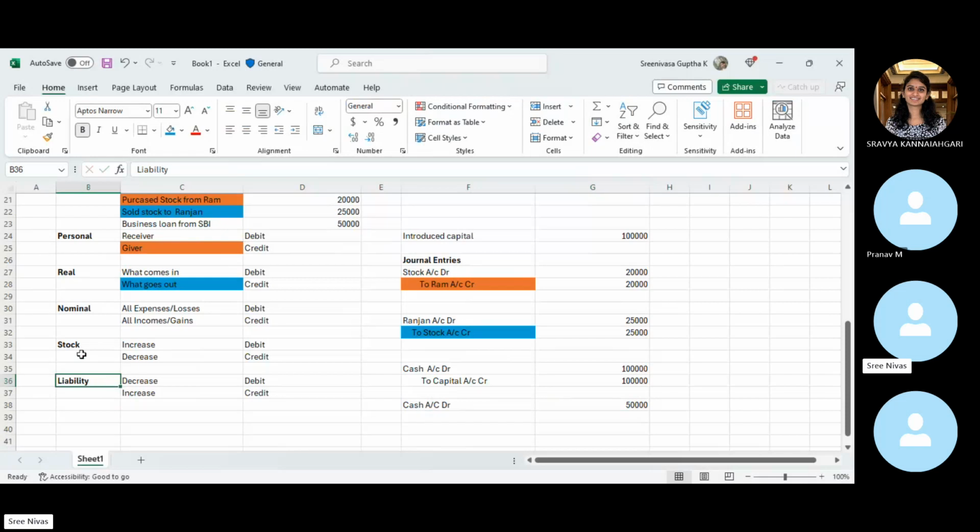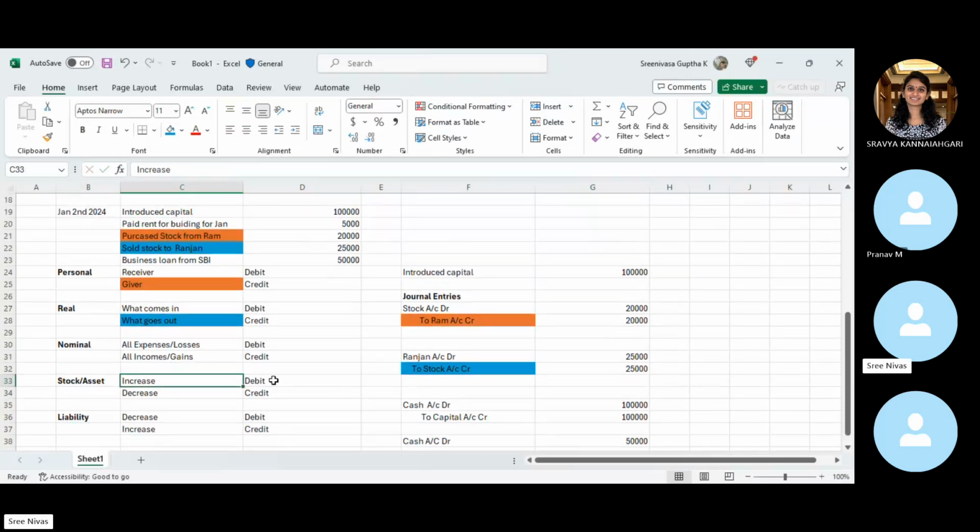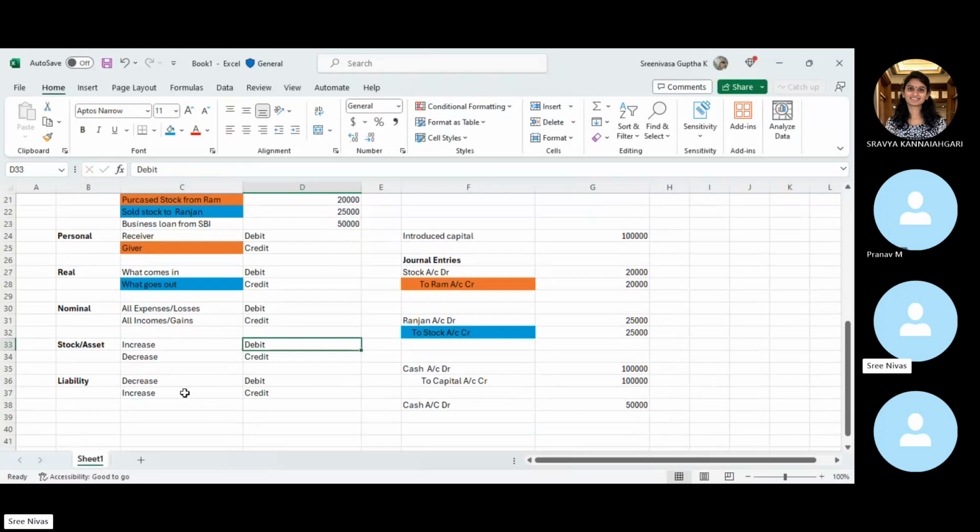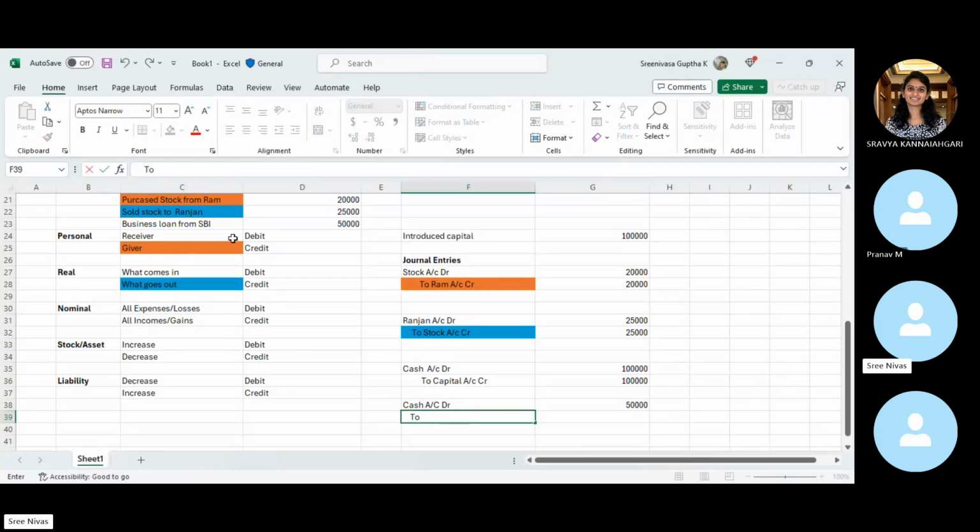Stock or asset, liability, it is pure opposite. Whenever there is an increase in the asset, increase in the asset is a stock, it has to be debited. And whenever there is an increase in the liability, we are supposed to pay this 50,000 to the vendor. SBA is a creditor, right? So it's a liability for us. So here there is an increase in the liability, so the SBA account has to be credited.